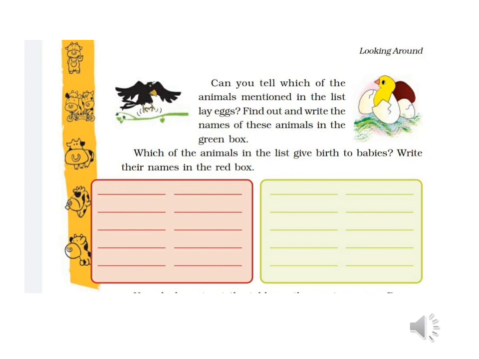We just saw a list of animals. Can you tell which of the animals mentioned in the list lay eggs? Find out and write the names of these animals in the green box. And which of the animals in the list give birth to babies? Write their names in the red box.